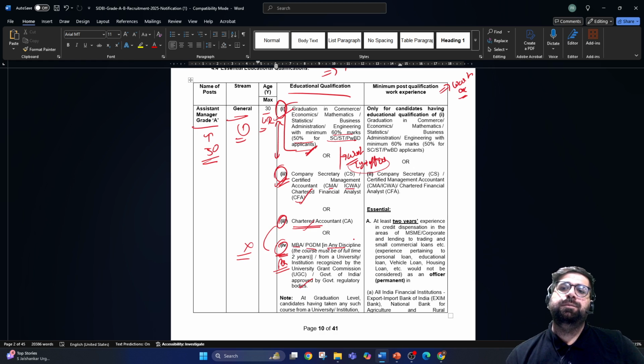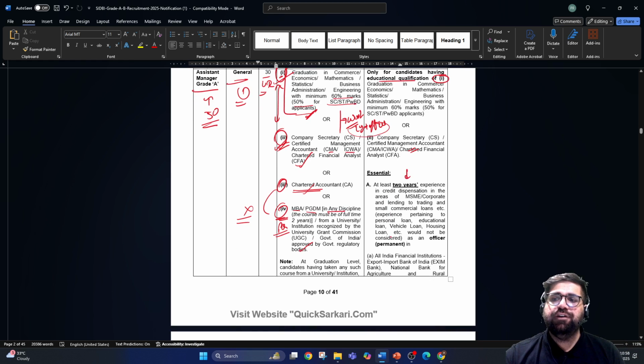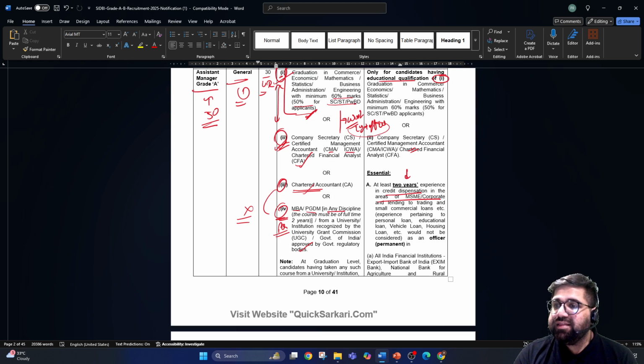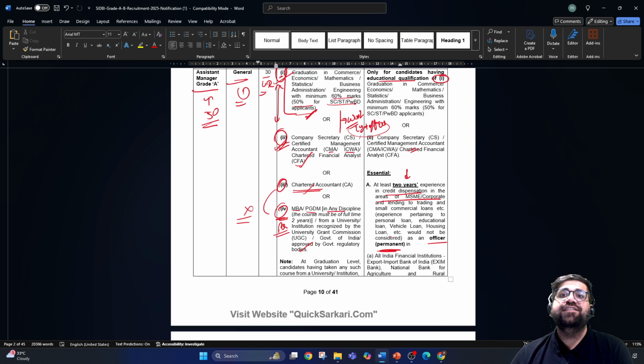Now come to column number 5. If you see, for candidates who have education qualification of 1, which we have already discussed, or if you are a company secretary, then it is essential for you to have 2 years of experience in credit dispensation in the areas of MSME, corporate lending or trading or small commercial loans, and that too at officer level, not at clerk level. So you need to work at an officer level in which institution?